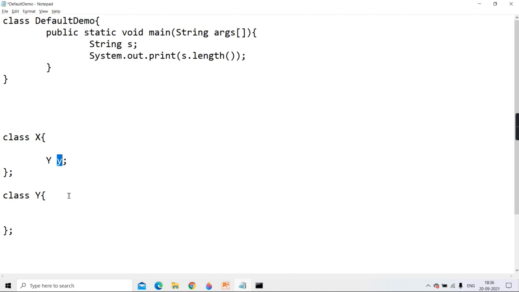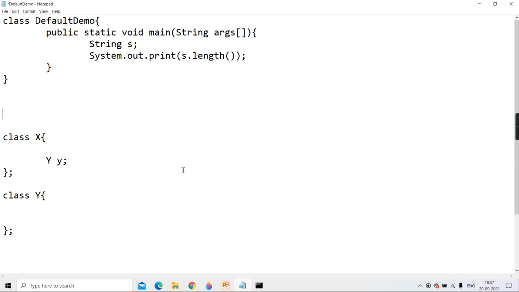But Java doesn't have such a problem. Java says no problem, let the Y class be created later and first you have created its object. Why doesn't Java have such a problem? Because Java is a two-step activity. First you do compilation and convert it into bytecode, and then you run that bytecode, converting it line by line to machine code and executing.